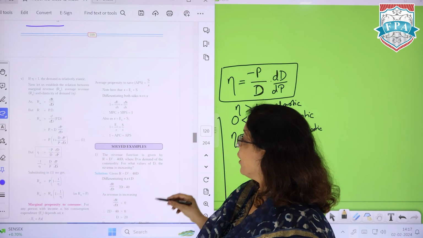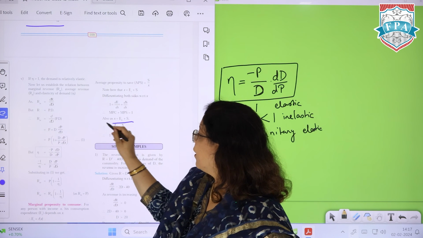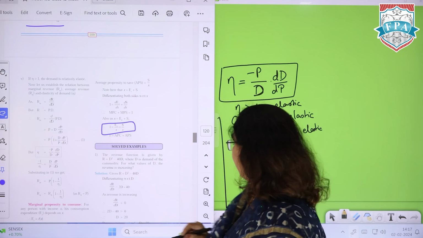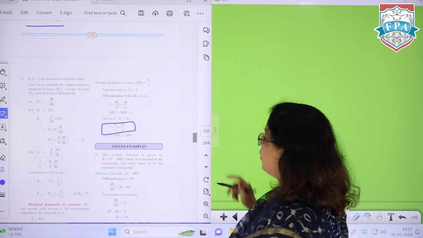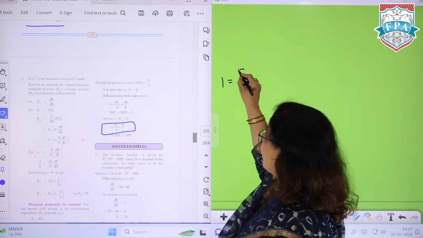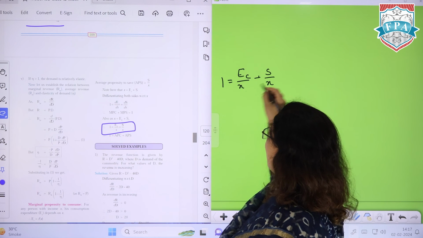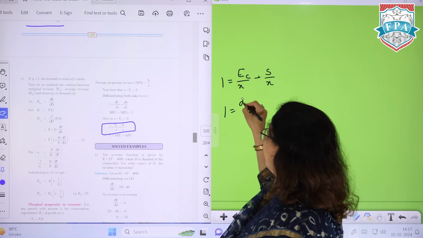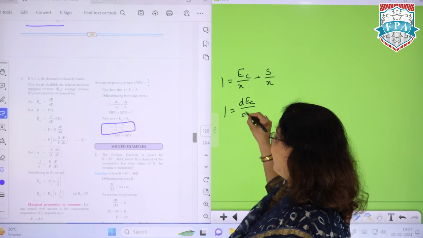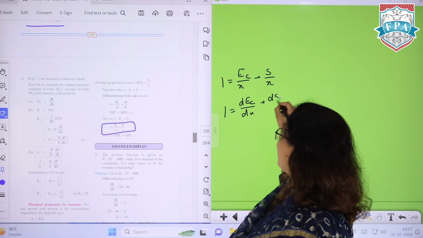So when we differentiate, we can always get one particular thing, that 1 is equal to C over X plus S over X, or 1 is equal to d of C over dx plus d of S over dx.